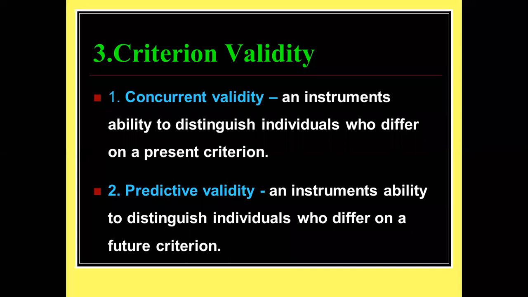Next one is predictive validity. Predictive means we are going to predict your future, Bhavish. For example, I prepared a tool, and with the tool I am assessing a child studying in 5th standard. For that 5th standard student, I developed one personality test and I give it to her.